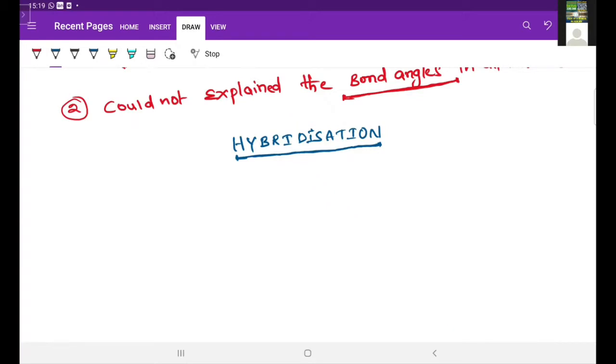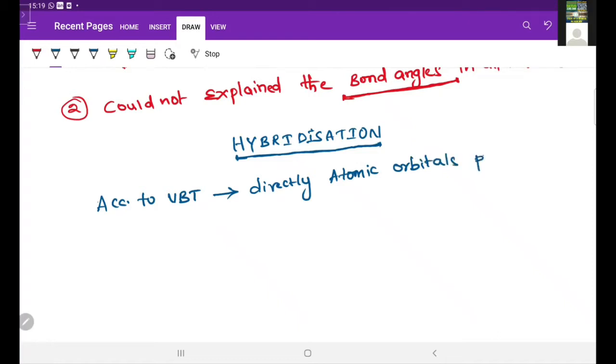So the main difference is here, VBT. According to VBT, atomic orbitals present in the valence shell directly undergo overlapping.